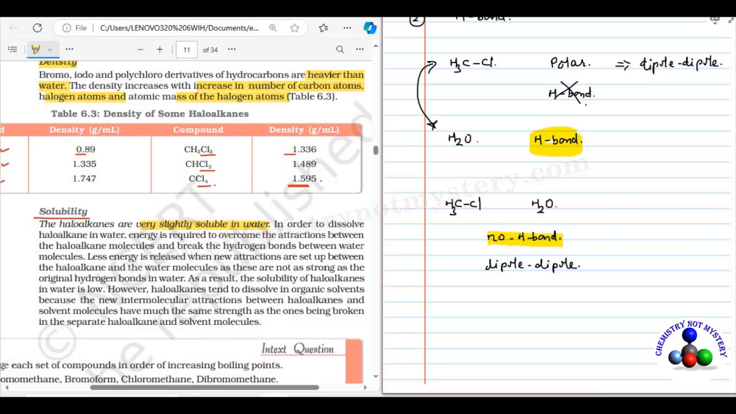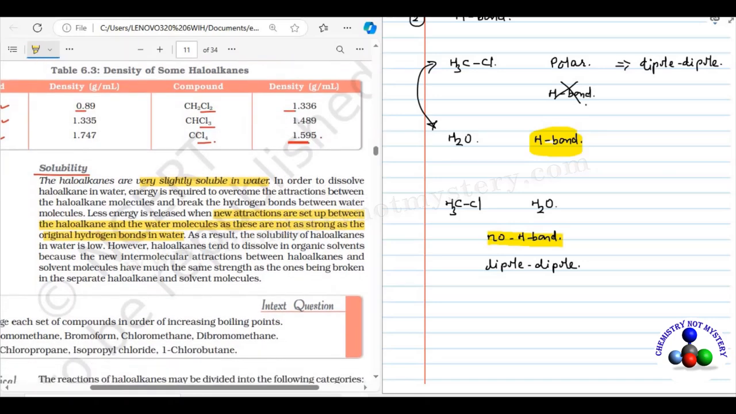That's why it is written here, the new attractions set up between the haloalkane and water molecules are not as strong as the original hydrogen bond in water. As a result of it, solubility of haloalkane is lower in water. So that's why haloalkanes are less soluble in water. But they are more soluble in organic solvent, because in organic solvent there is no hydrogen bonding. So there will be the same intermolecular force of attraction before and after dissolving the molecule in the organic solvent.